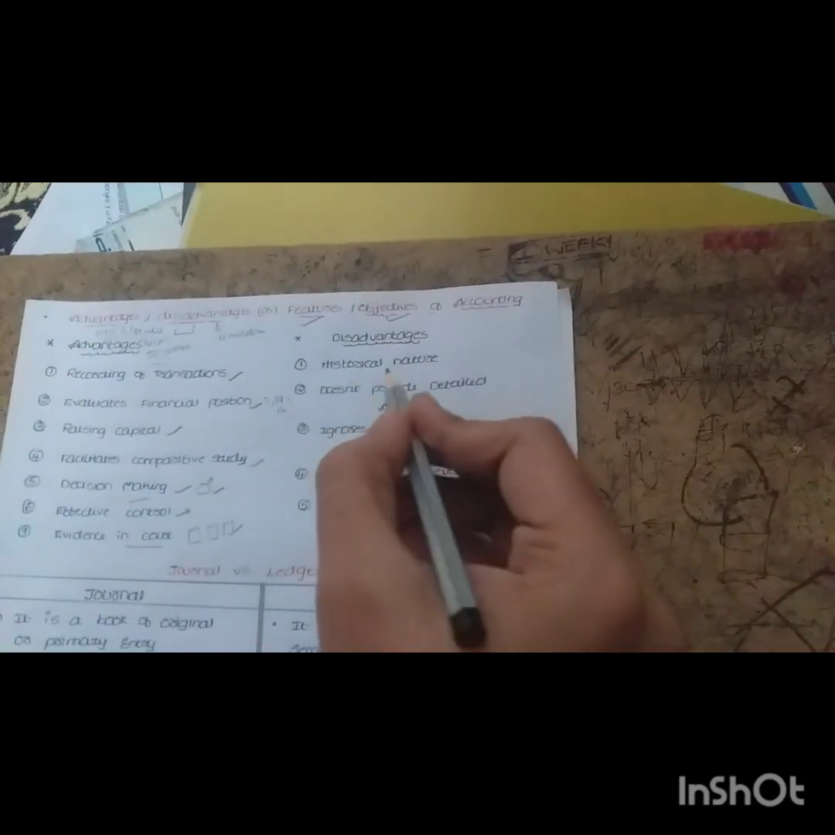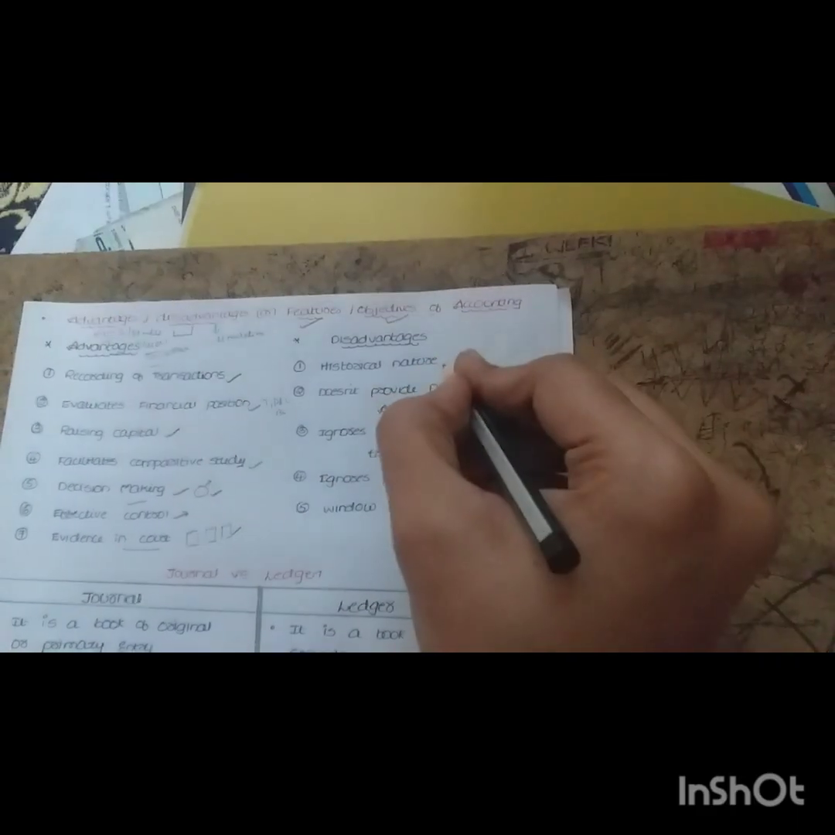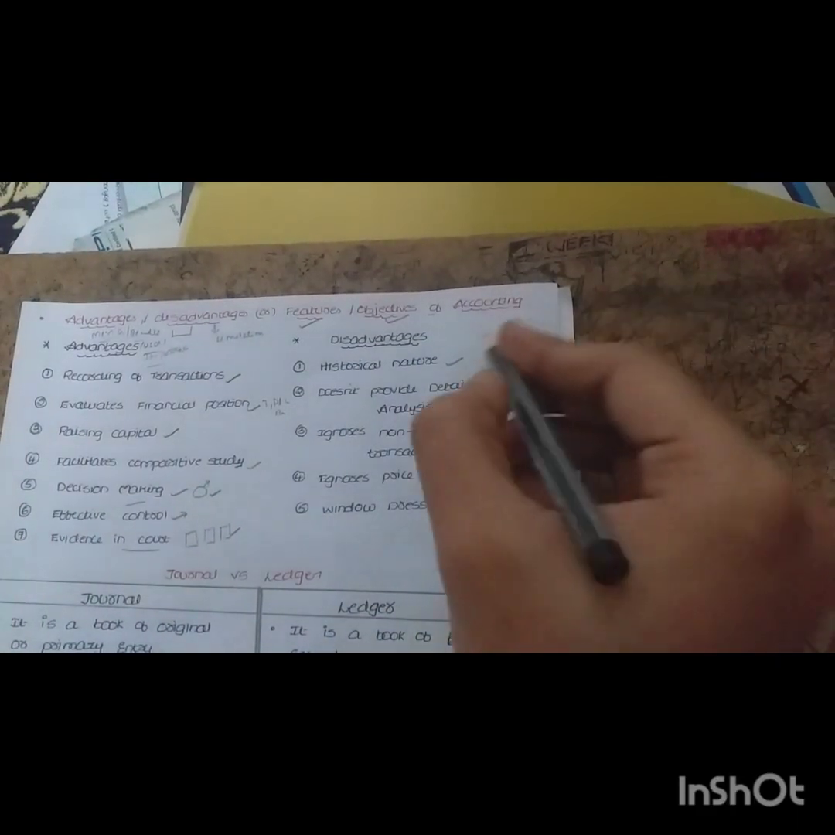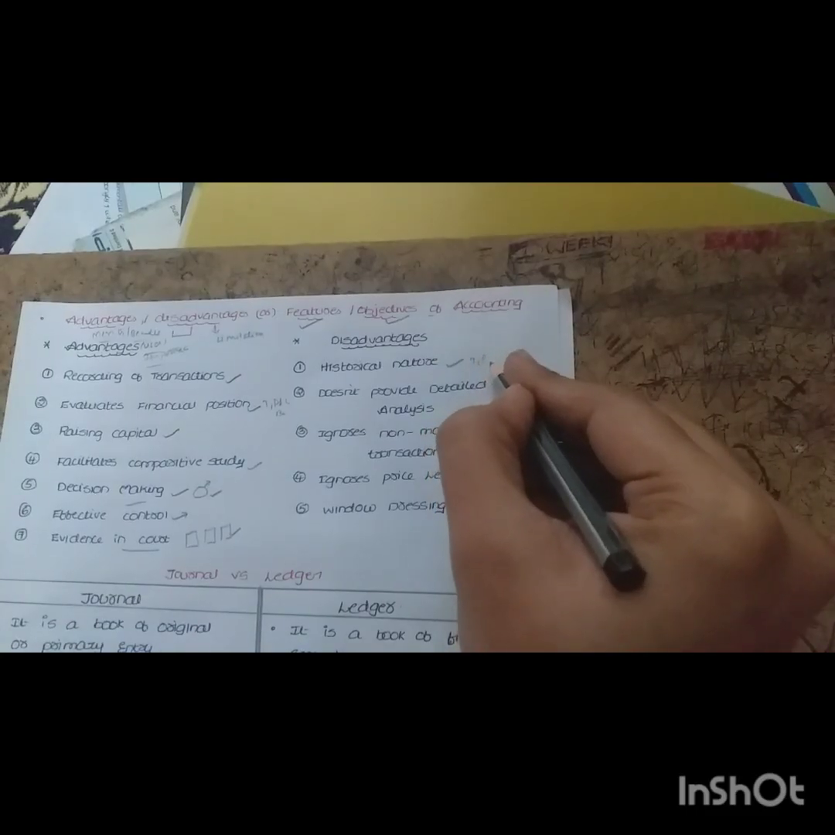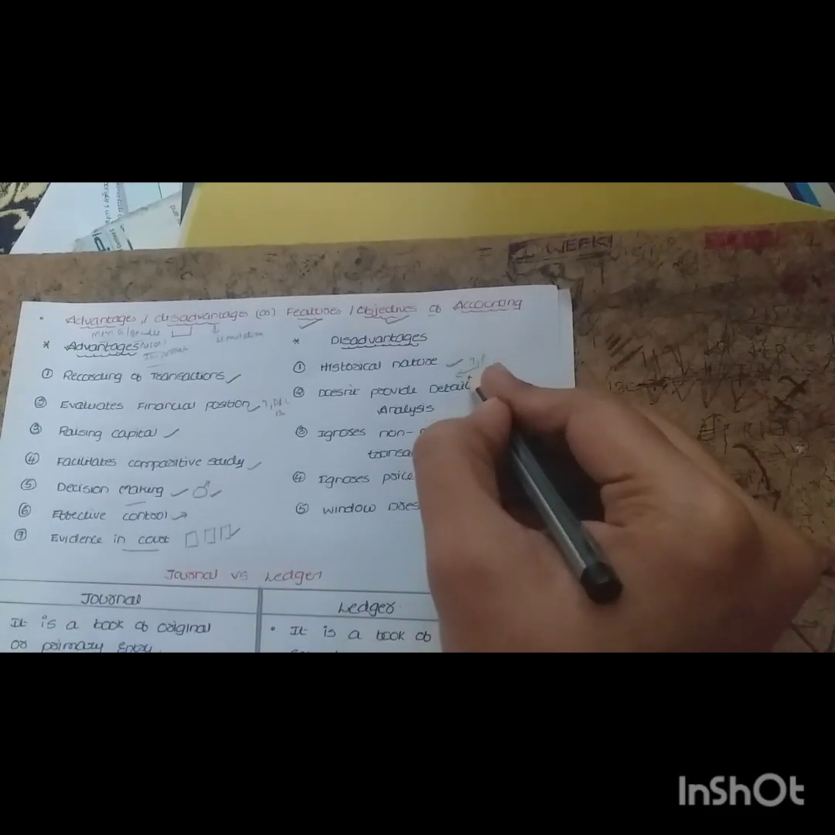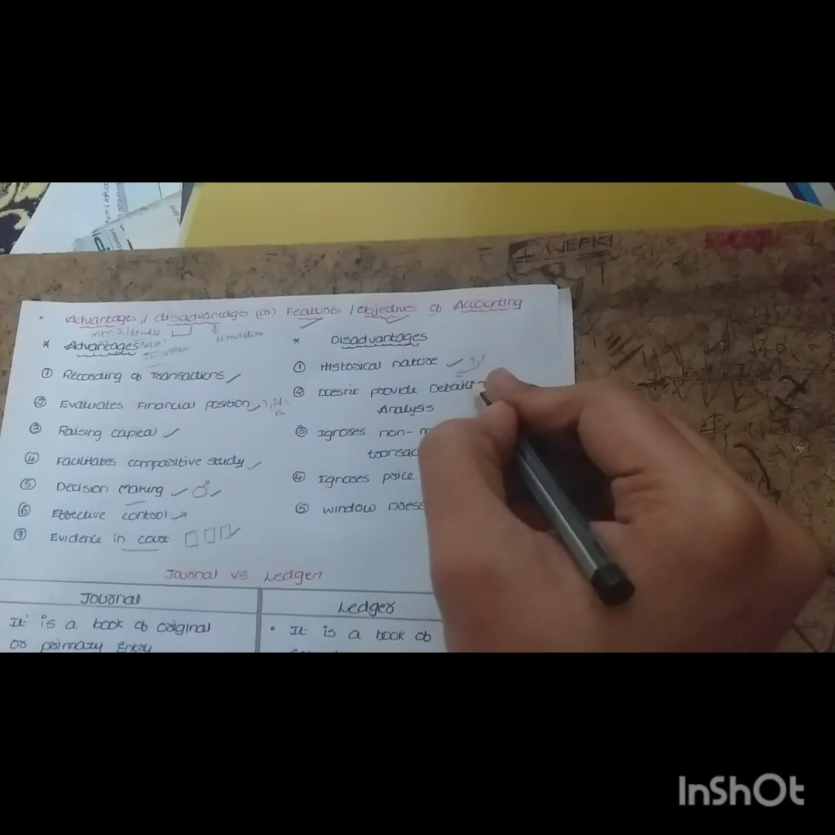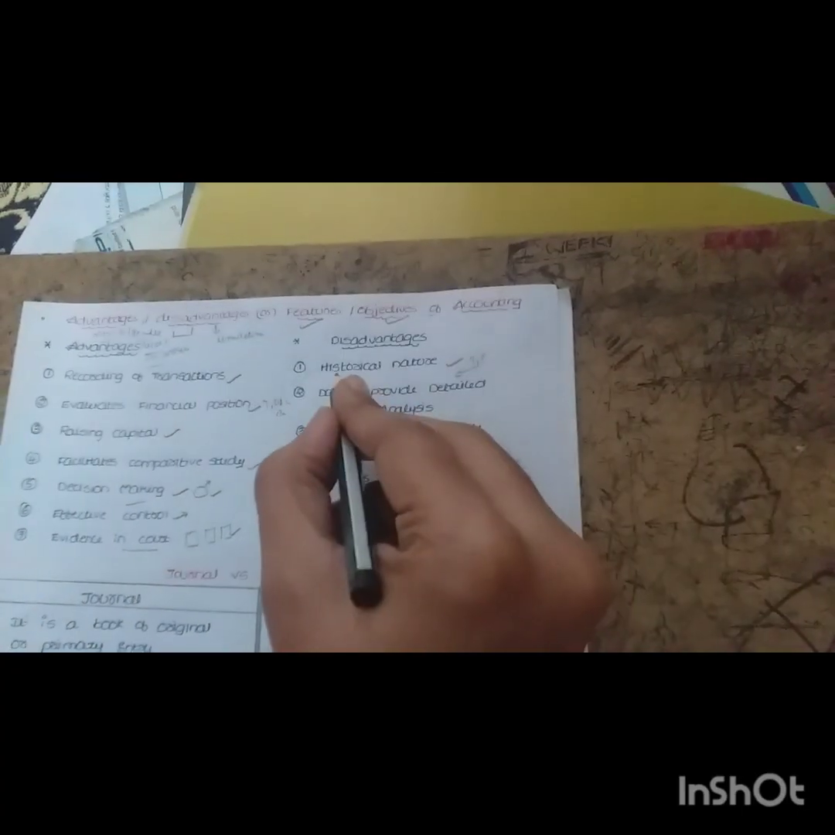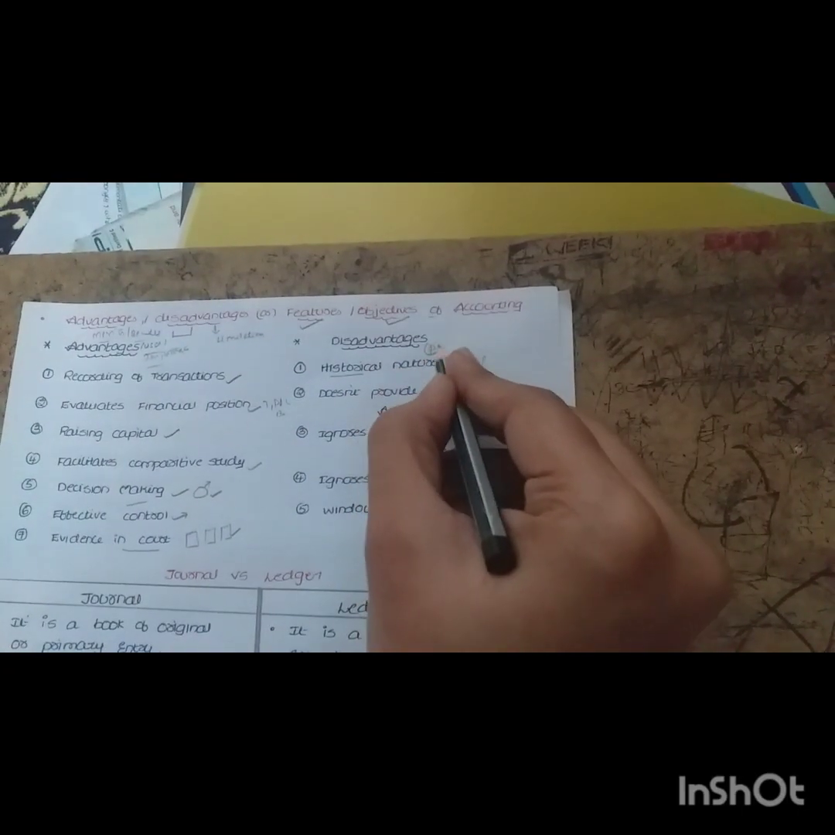Now come to the disadvantages of preparing accounts. Just like the two sides of a coin, it has advantages as well as disadvantages. The first disadvantage is that it is historical in nature. When we prepare the trading, P&L and balance sheet, we do it by looking at past information. Once the year is completed, based on the past information we prepare the accounts, but it does not include the present information. So this is one of the disadvantages.